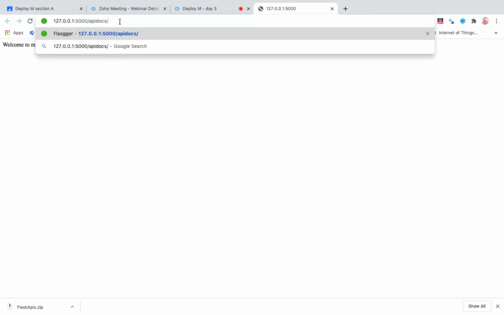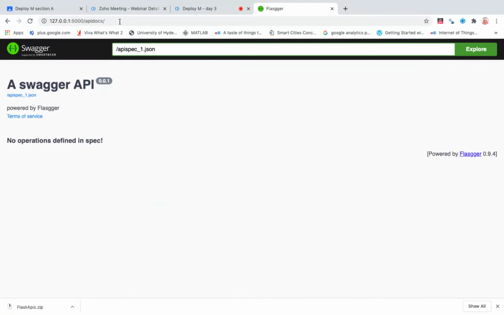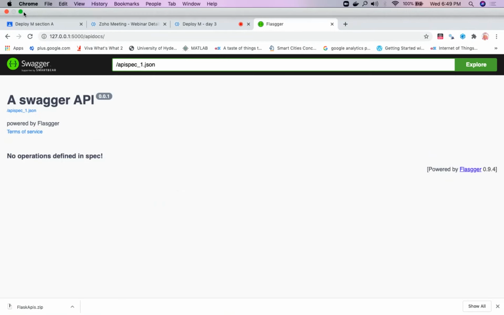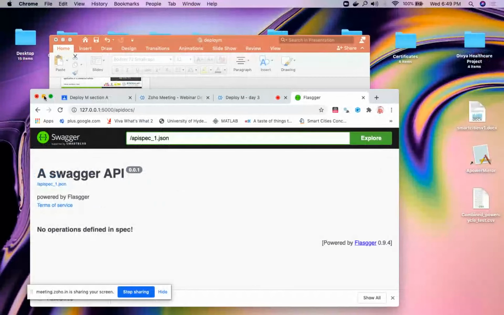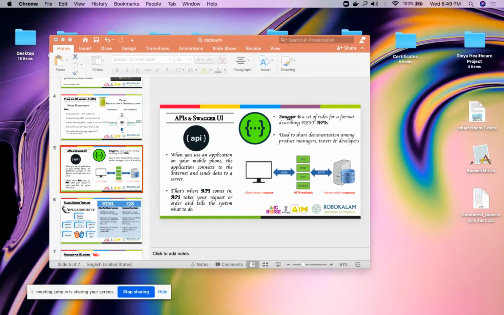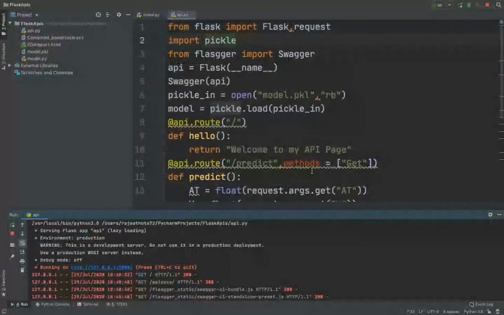Okay, that means it is creating the whole API documentation. So here if you see, the UI is clear to you and it is asking you to define your operations. So in the Swagger interface, how to define our operations is something we're going to see right now. Okay, so please try to listen carefully. This is very simple only again.